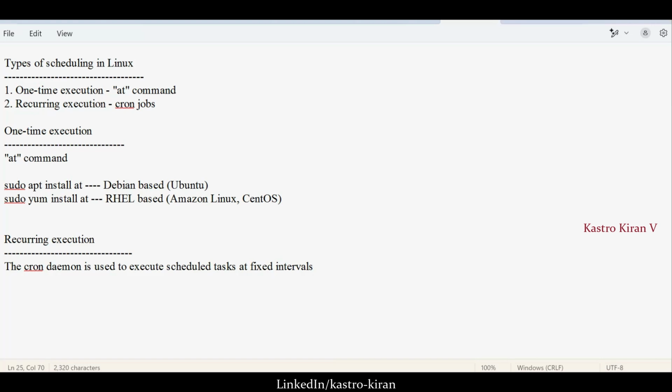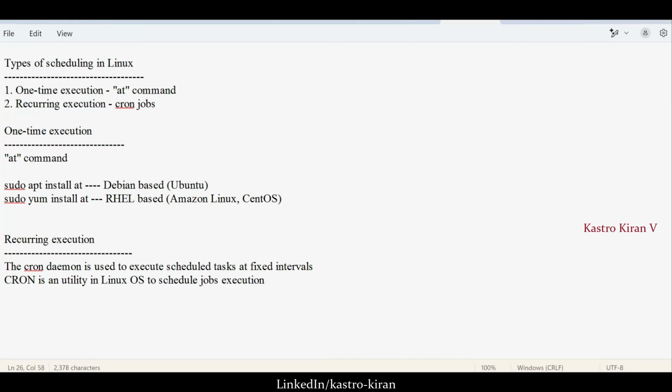So what is a cron? Cron is a utility in the Linux operating system to schedule job execution.